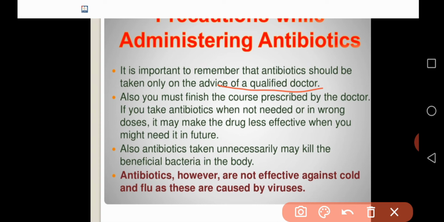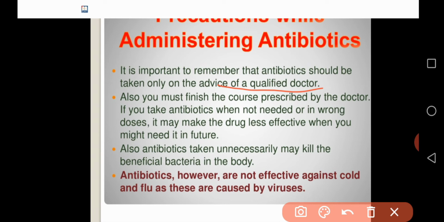Also, antibiotics taken unnecessarily may kill the beneficial bacteria in the body. When you suffer from some disease, take advice from the doctor, and only then use antibiotics. If you take antibiotics unnecessarily, they kill useful microorganisms like the bacteria present in our body, so we will not get the benefits from those organisms.